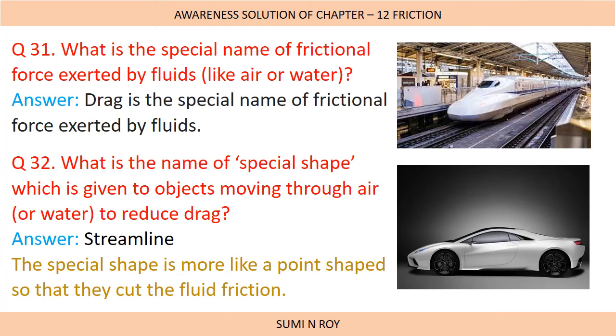The next question is, what is the special name of the frictional force exerted by a fluid like air or water? Drag is the special name of the frictional force exerted by a fluid. Next, what is the name of the special shape which is given to objects moving through air or water to reduce drag? It is a pointed shape so that they cut through the fluid. So streamline shape is the name of the special shape which is given to objects moving through air to reduce drag.